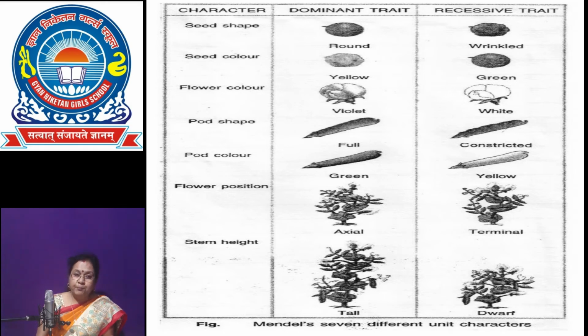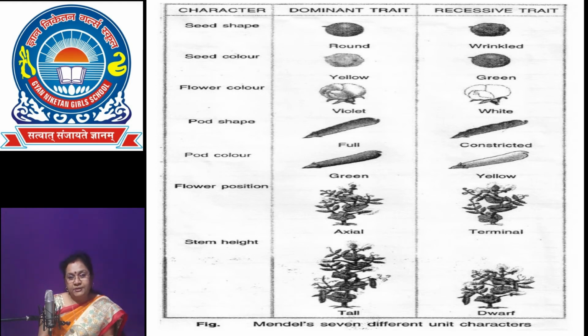Then the peas are normally self-pollinated, but they can be easily cross-pollinated or artificial hybridization can be done. The 7 pairs of contrasting traits studied by Mendel in pea plant are the trait, dominant and recessive both.